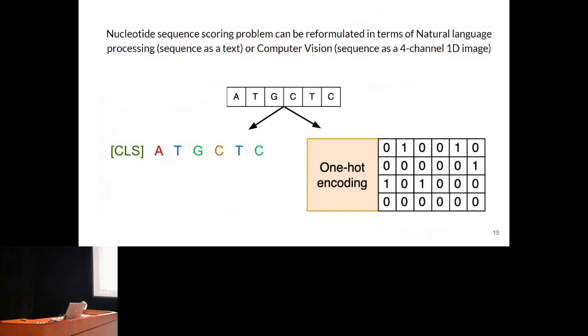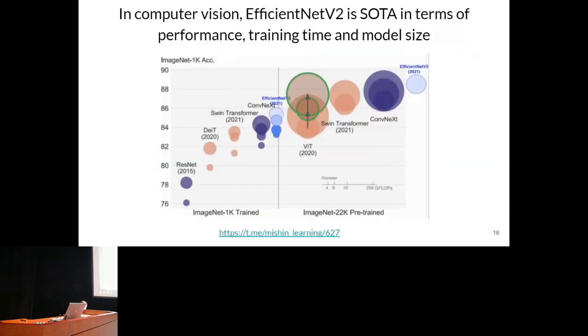And as has been shown, the latter approach usually is simpler and sometimes results in better results. So we used that approach. Also, for computer vision, the actual state of the art in terms of classification and some other tasks is the EfficientNetV2 model.